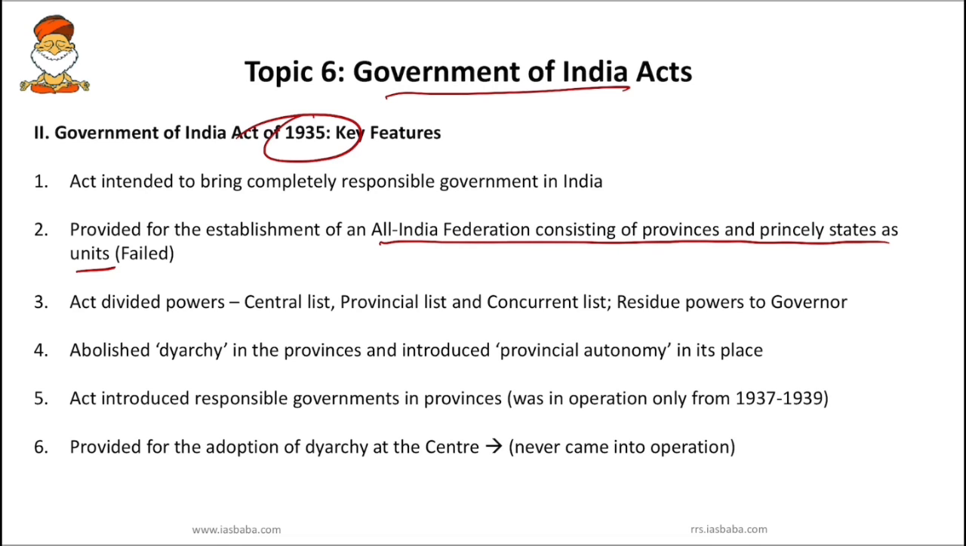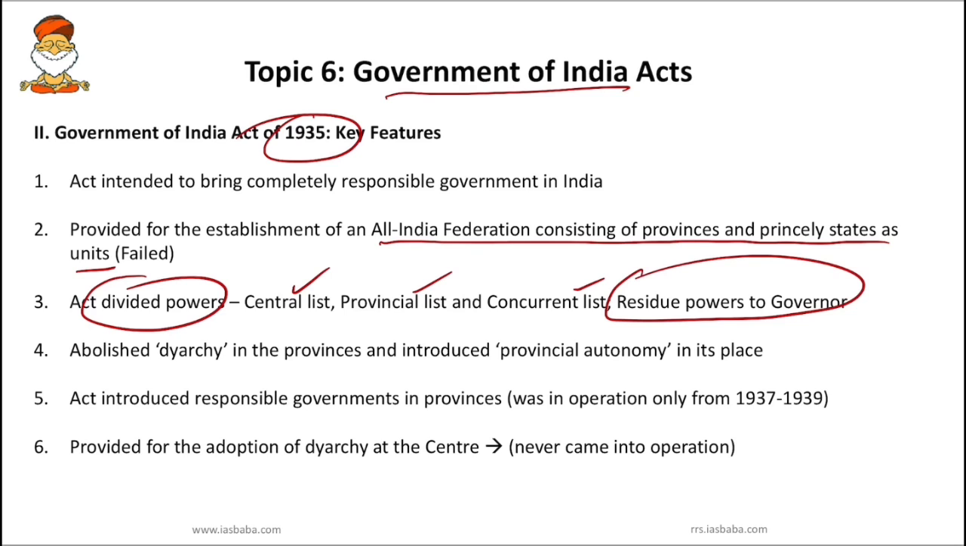So next important feature we have to know is this act divided the powers, that is central list, provincial list and concurrent list, and it kept residual powers with the governor. So this is very important. So recently I think in news N.K. Singh, the 15th Finance Commission chairman, had given a statement that there is a need to review the subjects which are under union list, state list and concurrent list. So we have to know that this concept of central list, provincial list and concurrent list was present in Government of India Act 1935.